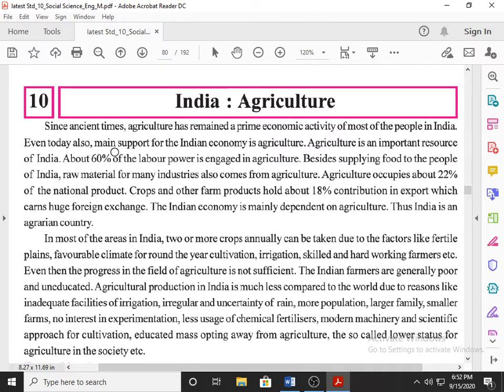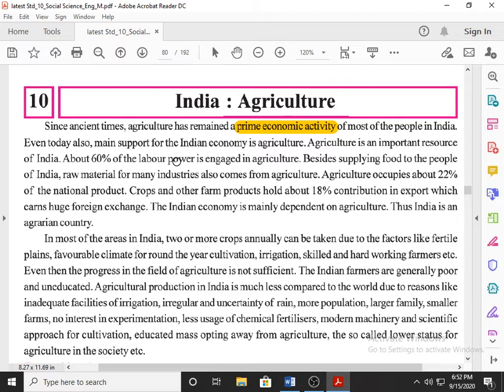Since ancient times, agriculture has remained the prime economic activity, or we can say the main economic activity, of most of the people in India, because India's highest population stays in villages. In villages, the main source of income is agriculture. Even today, the main support for the Indian economy is agriculture, through which the people of villages can earn income.